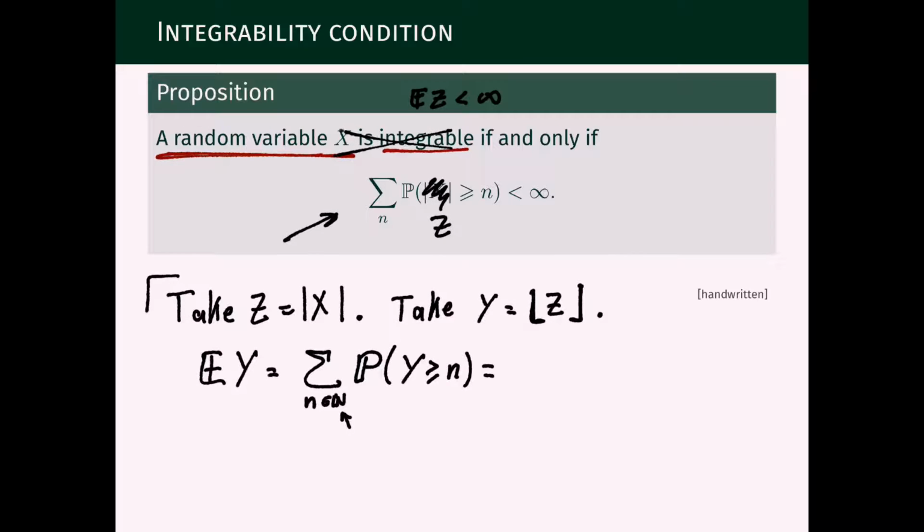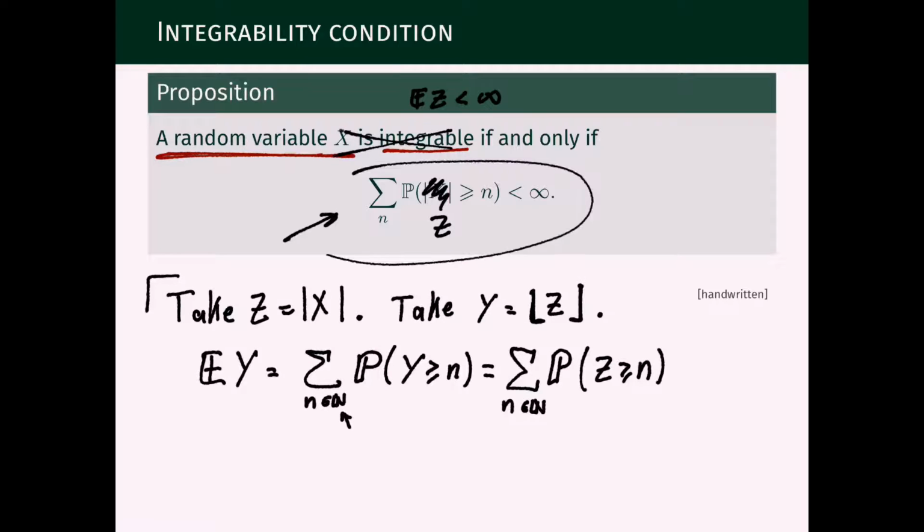And now we just have to notice the following. If a number is larger than or equal to n, then rounding down that number to the nearest integer from below, it's still larger than or equal to n. And vice versa. If it's smaller than n, rounding it down, it will be even smaller. So a number is larger than or equal to n if and only if, rounding it down, is still larger than or equal to n, because n here is a natural number. And this is exactly the event we have upstairs, the event under consideration.